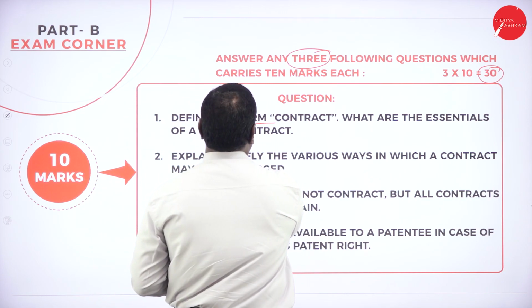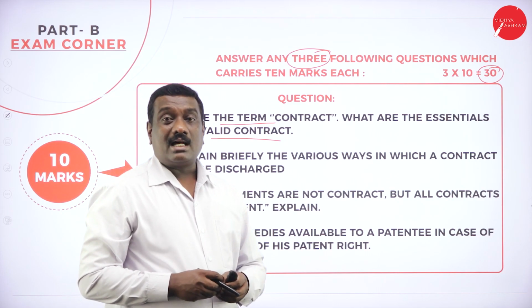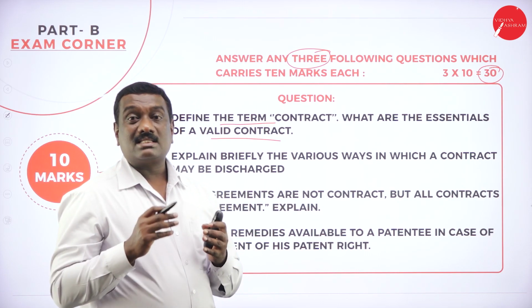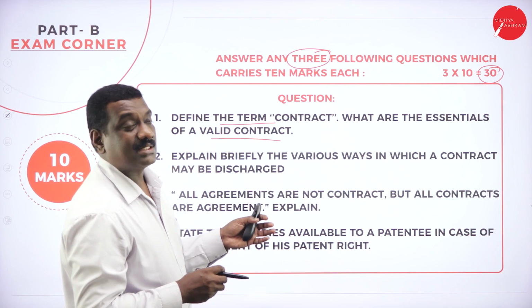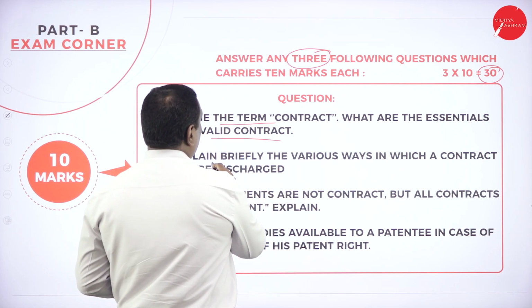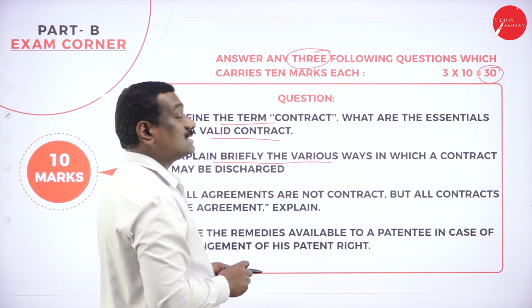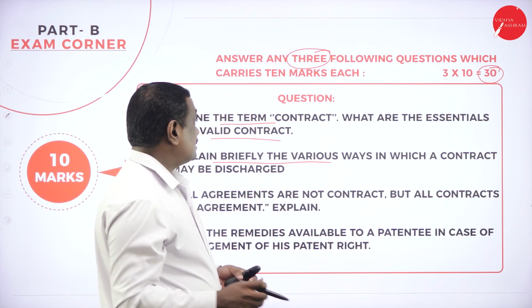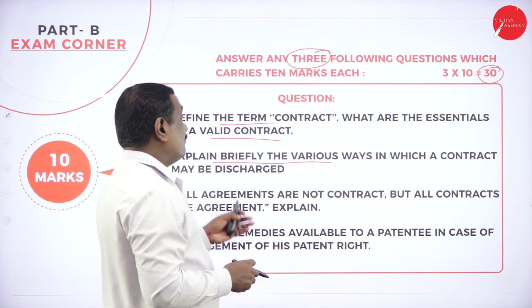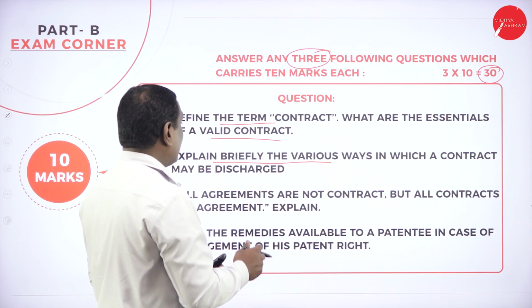Then what are the essentials of a valid contract? So you need to write, if that particular contract has to be a valid contract, then what are the essential features? The essential features have to be mentioned here and explained. Then explain briefly the various ways in which a contract may be discharged. So which are the various ways or methods by which the contract can be discharged? That you need to explain.